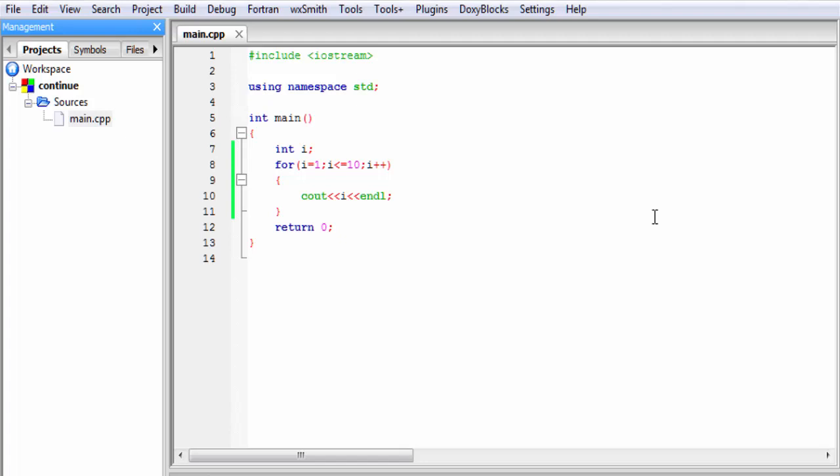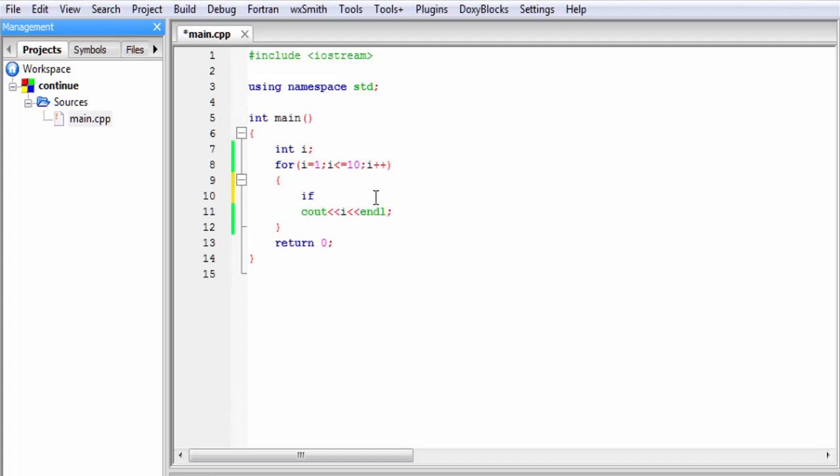This is a normal execution of a loop, but now inside this for loop we want to skip this statement, or we don't want to execute this cout statement in some special condition. Let's say we don't want to execute this cout statement when i will be 4 or 8. To do this I am going to use here an if statement.